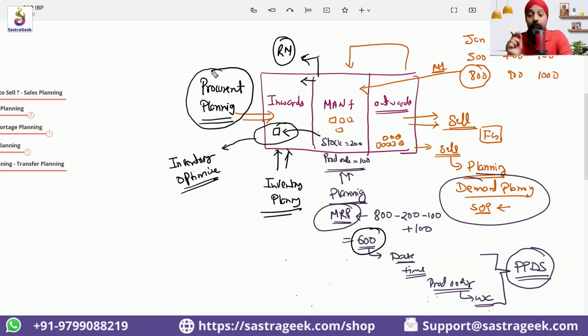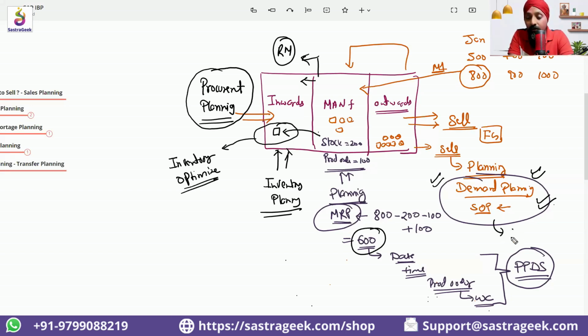One of the most important plannings would be your sales and operations planning and demand planning. Because the way we plan our finished goods, the products which we need to sell, exactly the same way the down-the-level planning would be done. If the top planning is not done in a correct way, your bottom planning, the manufacturing planning and the procurement planning, will also go for a toss, right? So it's very important. This part governs the full supply chain in the make-to-stock scenarios. So this needs to be done efficiently in sales and operations planning.